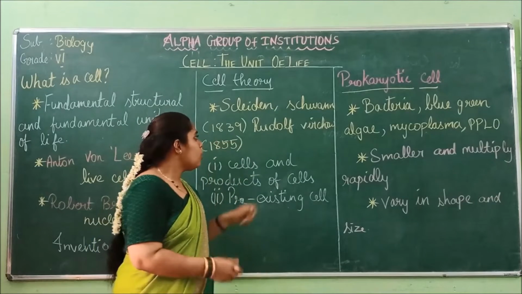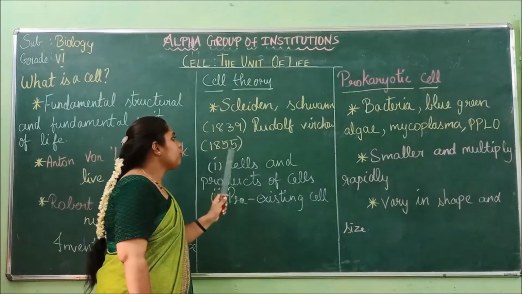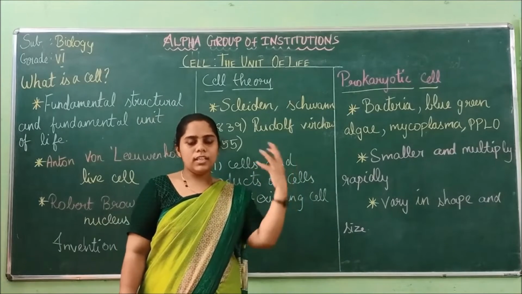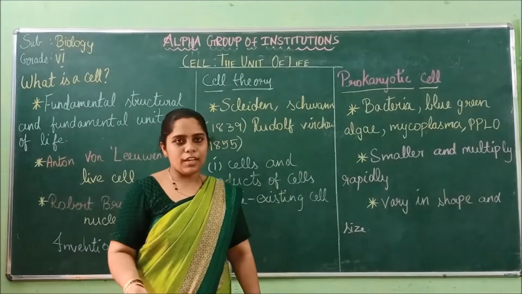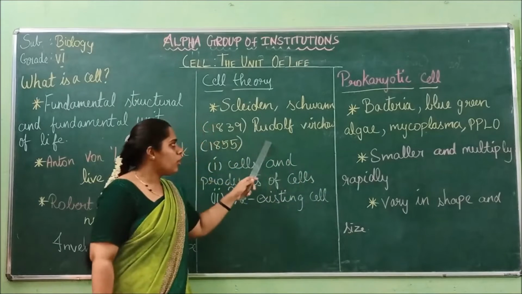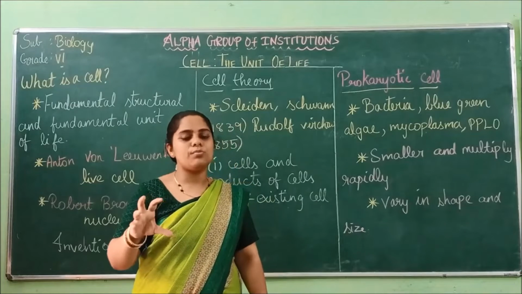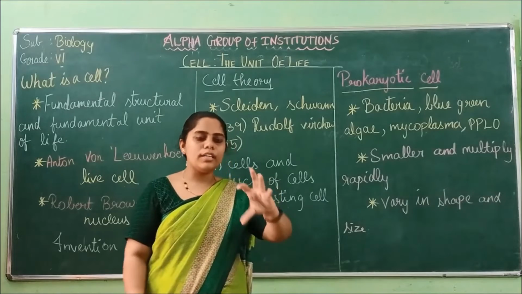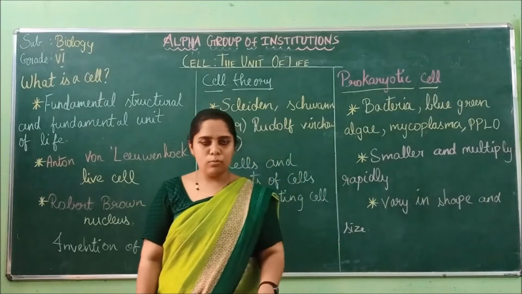So what happened? Rudolf Virchow, in 1855, took the theory of Schleiden and Schwann and modified it. The theory modified by Rudolf Virchow gave an answer to how these cells were formed. So how did the cells form? From already pre-existing cells. From that, a new cell was formed.